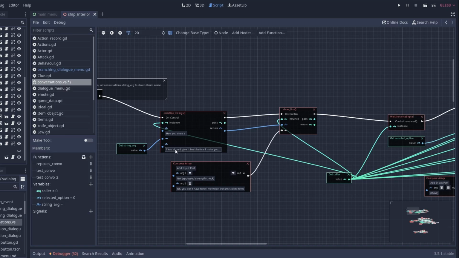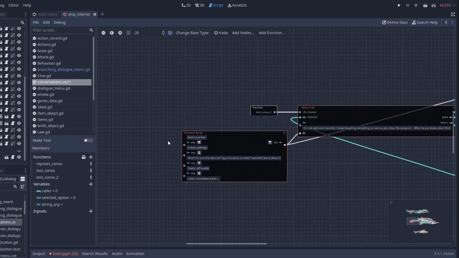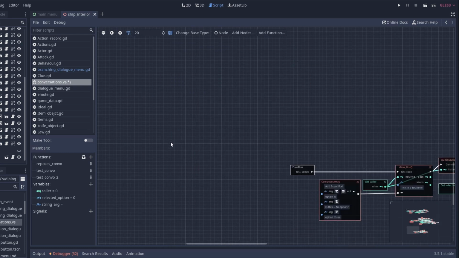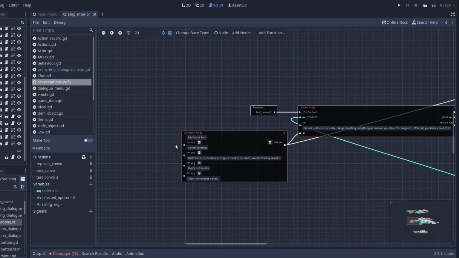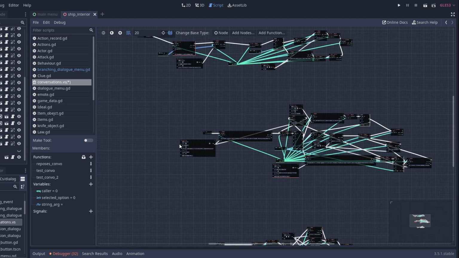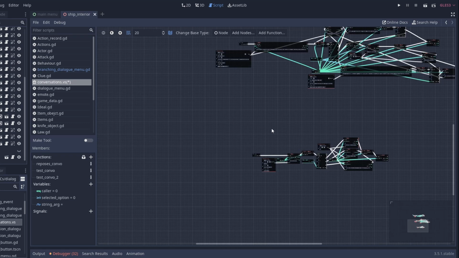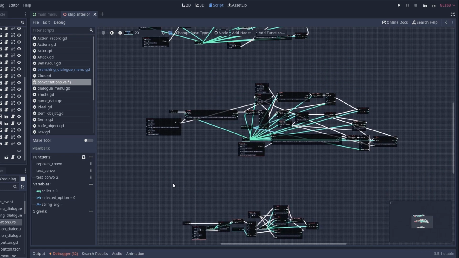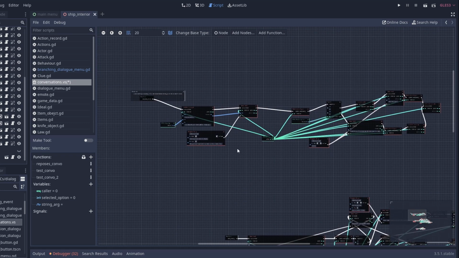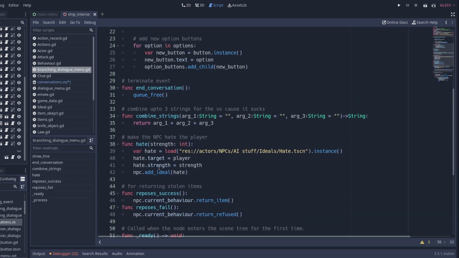The main advantage of using visual scripting is supposed to be clarity and ease of editing, over if we say wrote each conversation out as a bunch of nested if statements. But you can see that even with just a few simple test conversations, this is already a jumbled mess that really isn't that easy to follow. Also, handling data and doing actual game logic in Godot's visual scripting language is a nightmare, so the menu's GD script wound up doing a lot of the heavy lifting.